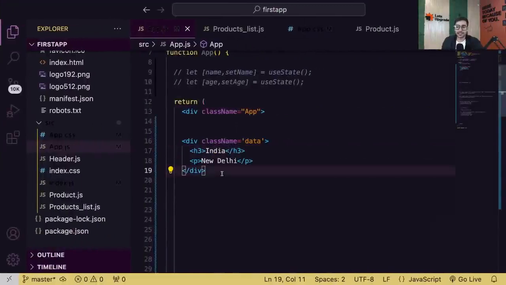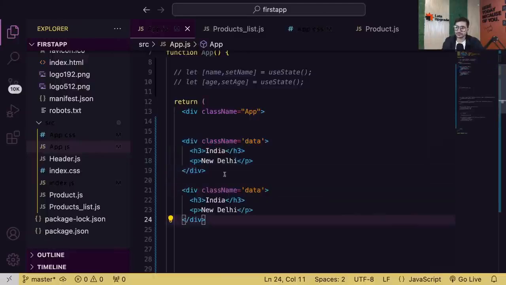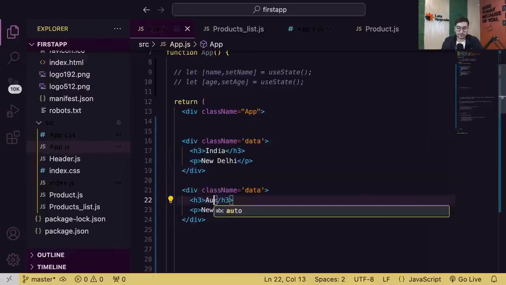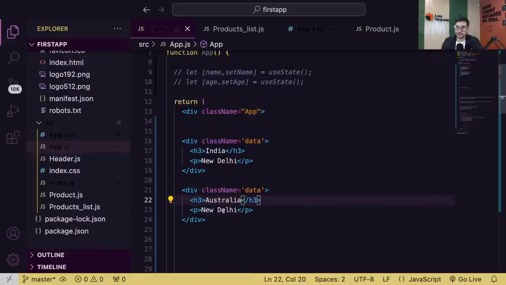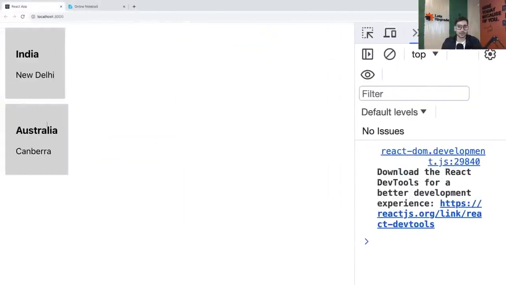Now in future, let's say my web page is simply displaying multiple countries and their capitals. So if I need one more country, according to our logic, it will go like this, right? One more country, let's say Australia, and Canberra, which is the capital of Australia, correct? So we have one more country.